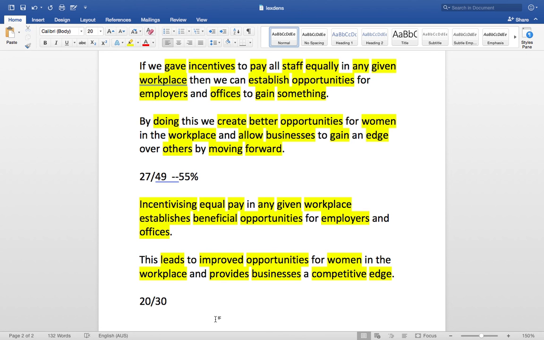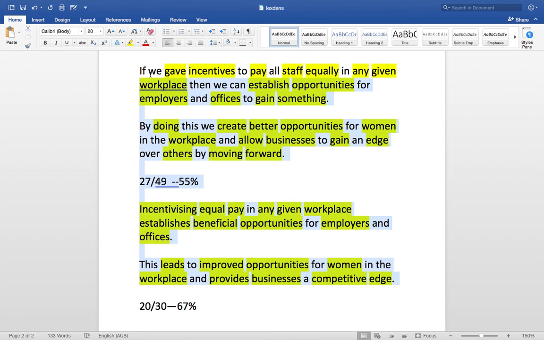So 20 out of 30 is obviously 2/3, or exactly 67%. So compared to 55%, we can see that a greater proportion of our second set of sentences is lexically dense. It's more content word based rather than functional or grammar words.